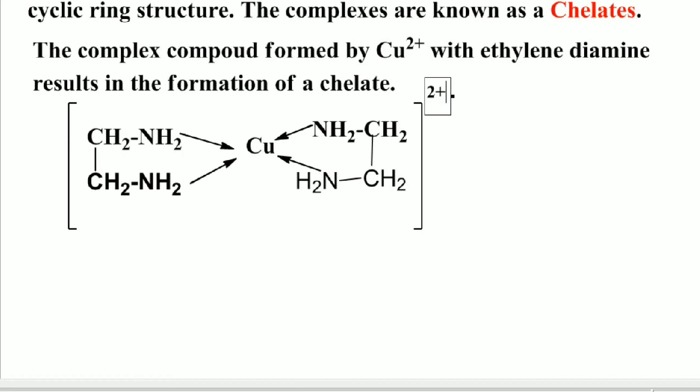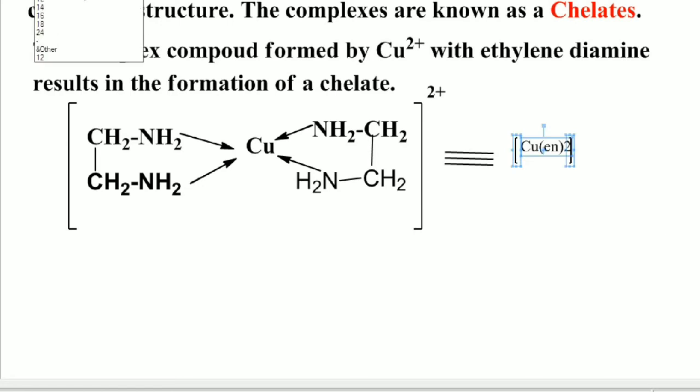So students, this complex can also be denoted like this. We know that ethylene diamine is also denoted as En. So we can write [CuEn2]2+, because here the oxidation state of copper is 2 plus.